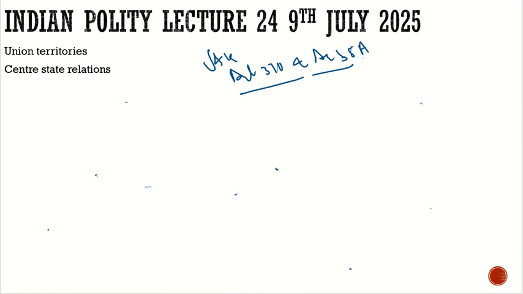Then we discussed that suppose tomorrow the Jammu and Kashmir Assembly or the Constituent Assembly of Jammu and Kashmir wants fundamental rights to also apply to Jammu and Kashmir. In this case, how would fundamental rights apply? They will have to request the president. The president will issue an order under Article 370 that that particular article or law will also apply to Jammu and Kashmir.